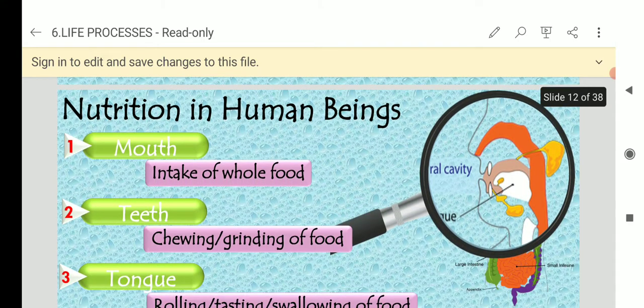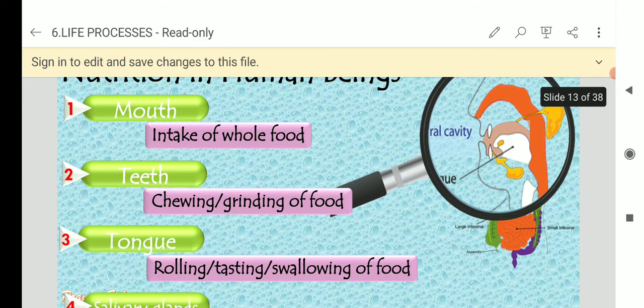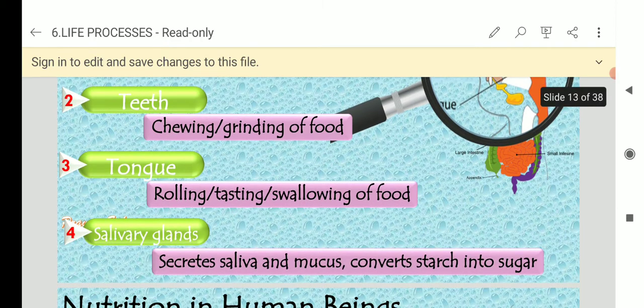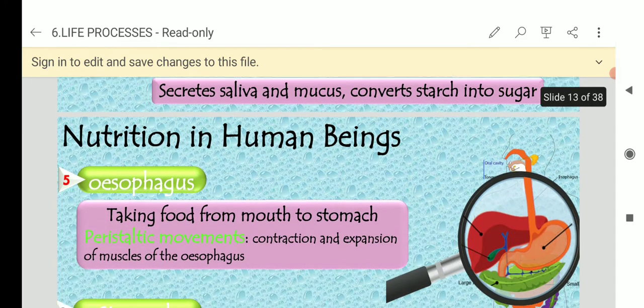Then nutrition in human beings. This is the mouth part, intake of whole food. In the mouth there are teeth, tongue and salivary glands. What is the function of salivary glands? It secretes saliva. It converts starch into sugar.